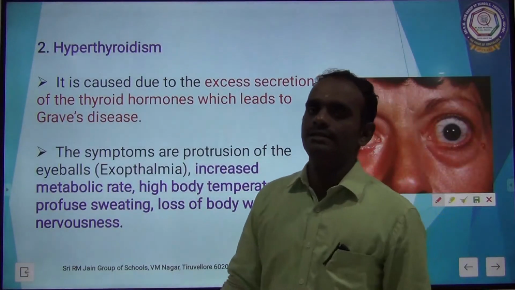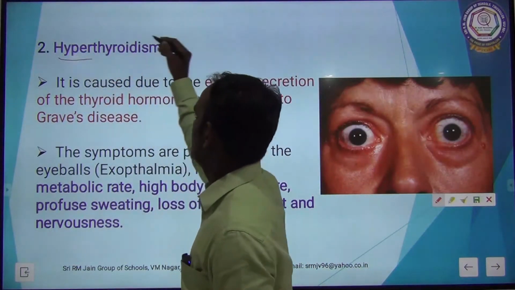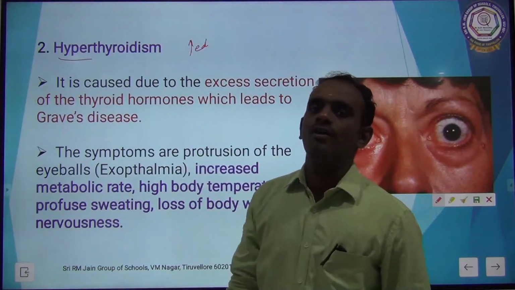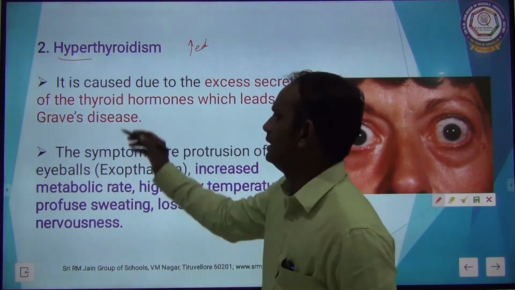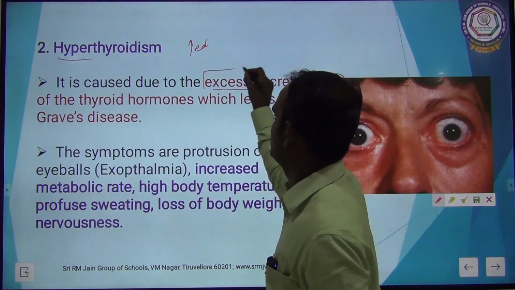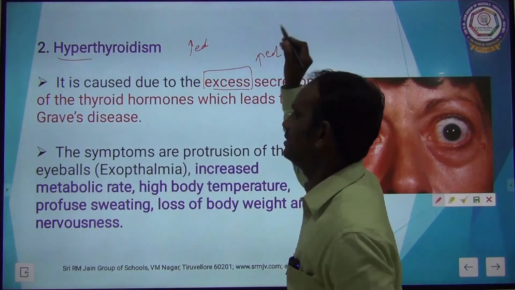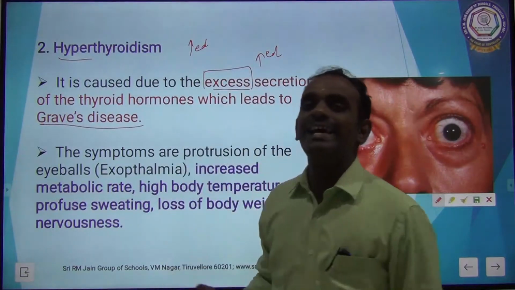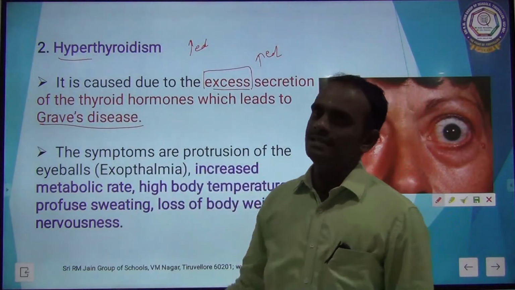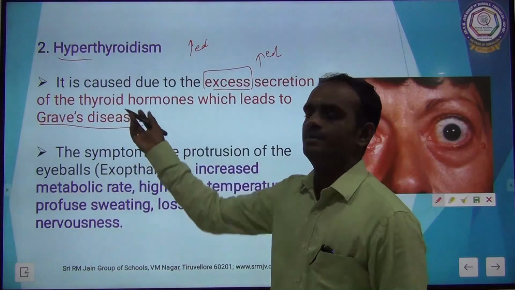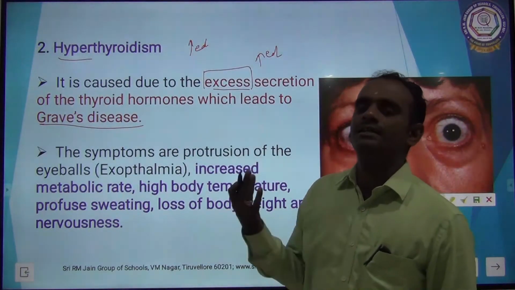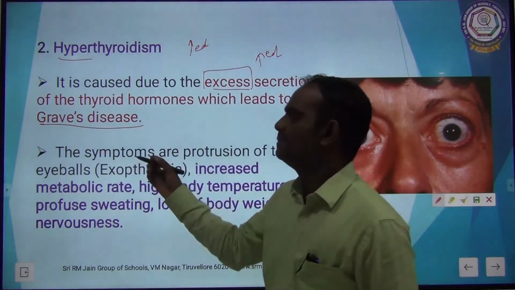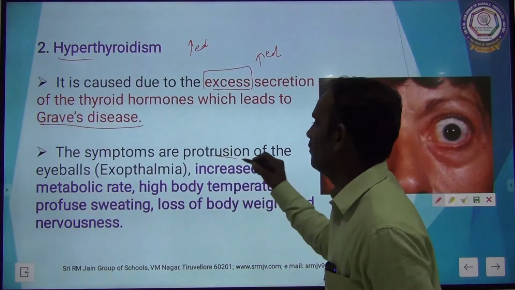The second is hyperthyroidism. As I said earlier, hyper means increased secretion of thyroid hormone. So, it is caused due to excess secretion of thyroid hormones, which leads to a very important one, Graves' disease. Graves' disease is caused mainly due to increased secretion, above the normal level, of thyroid hormone. The symptoms are protrusion of the eyeballs.